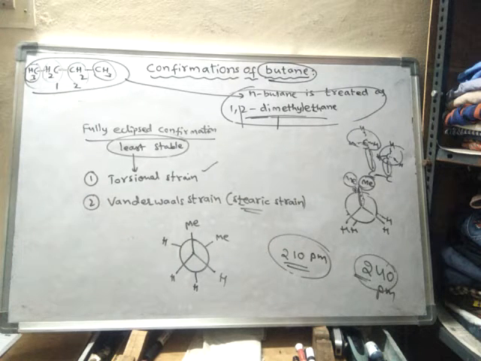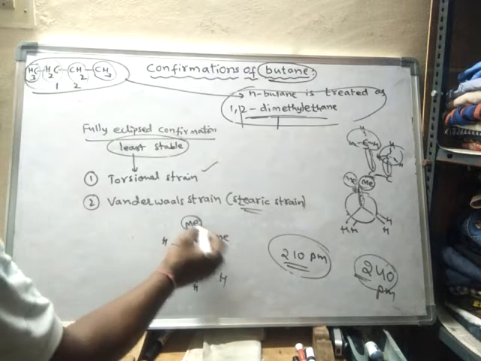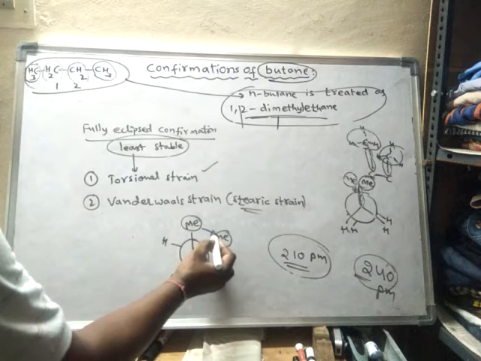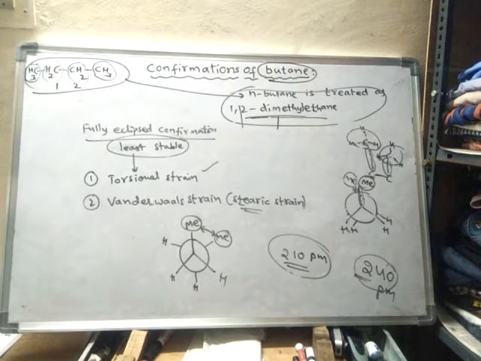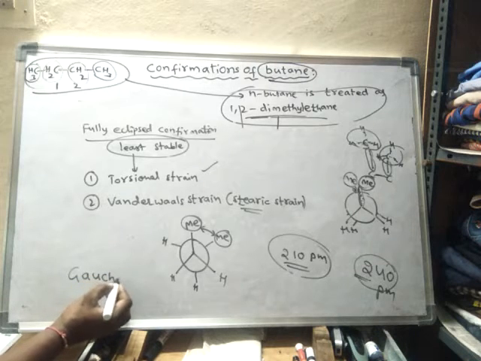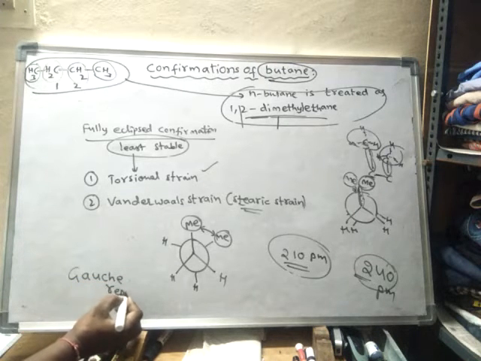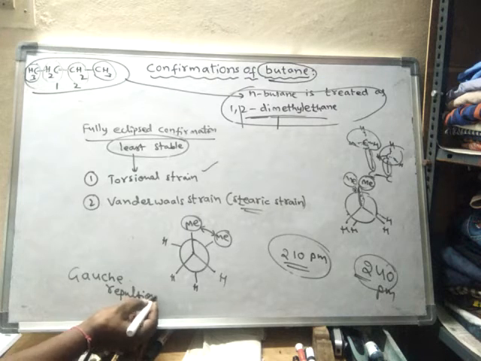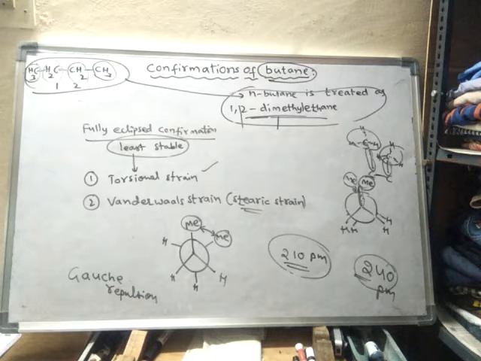Here also, between this methyl group and this methyl group, some sort of repulsion is present, and that repulsion is said to be Gauche repulsion. That means repulsion between two methyl groups in the Gauche conformation.